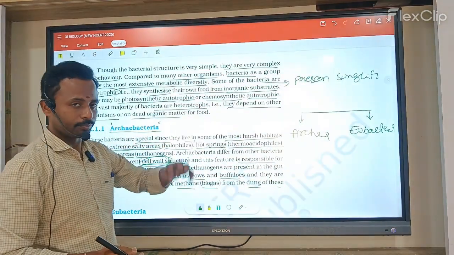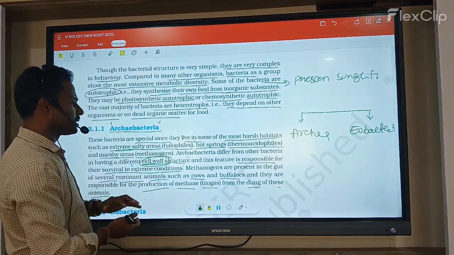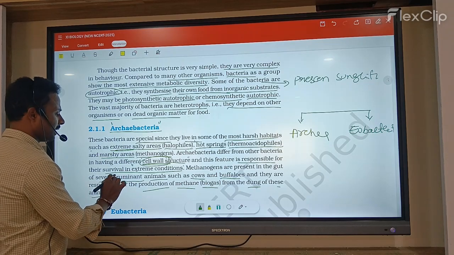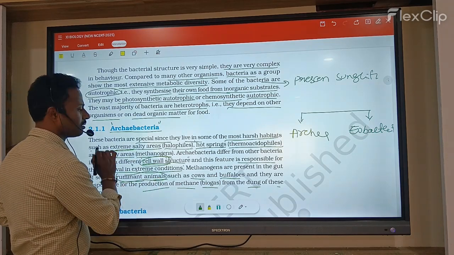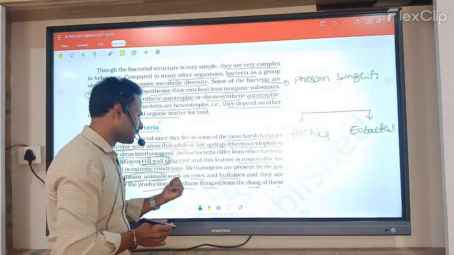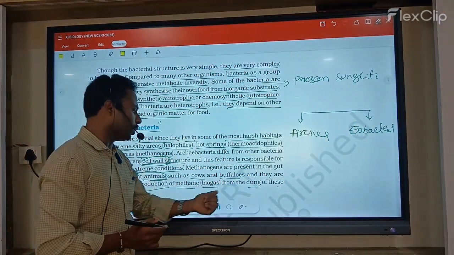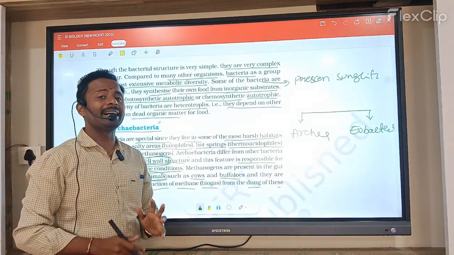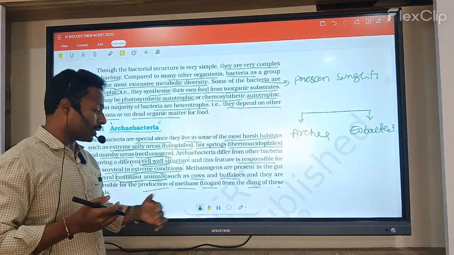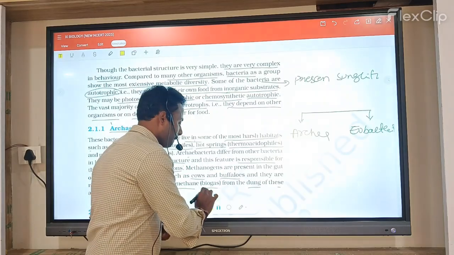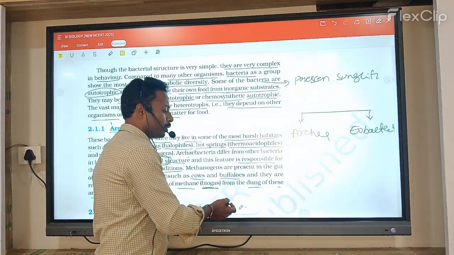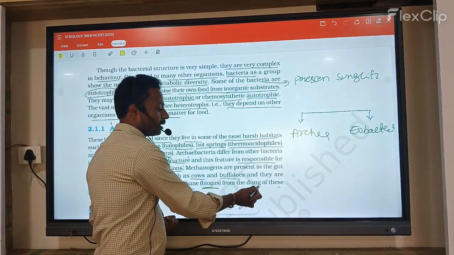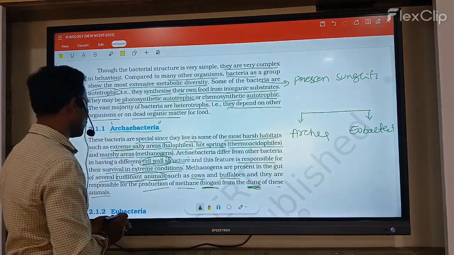In the rumen gut region, a large number of methanogens are present. In ruminant animals such as cows and buffaloes, they are responsible for the production of methane gas. That methane gas is used for the formation of biogas, and this biogas is mostly used in homes.